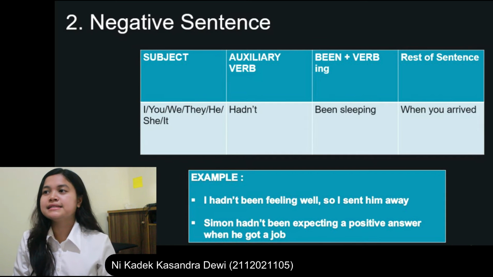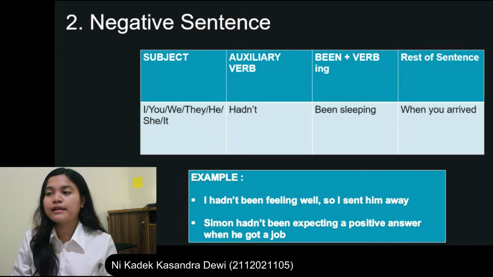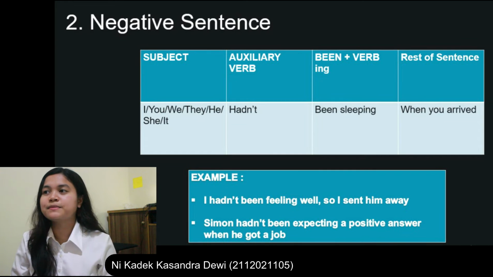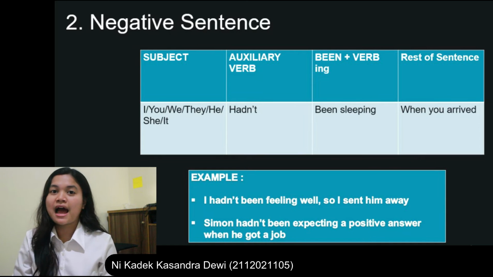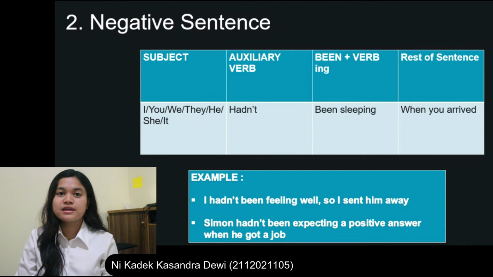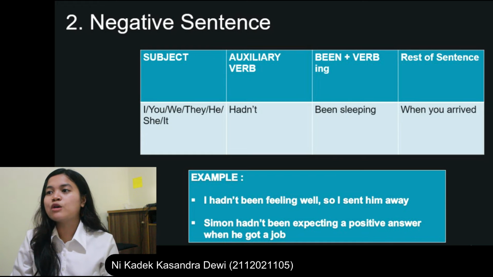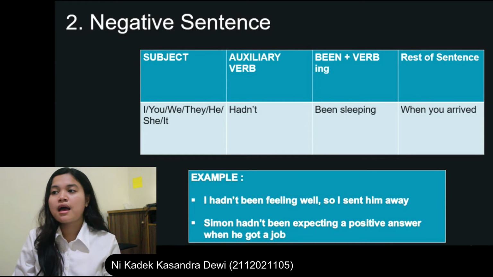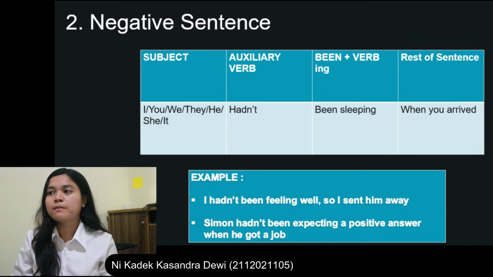Negative sentence in the past perfect progressive continuous. When creating a negative sentence, we use the auxiliary helping verb hadn't, had not, plus been plus the verb in the ing, present participle form. The subject is I, you, they, we, he, she, or it. Auxiliary verb hadn't, had not, been plus verb-ing, been sleeping. Rest of sentence: when you arrive.